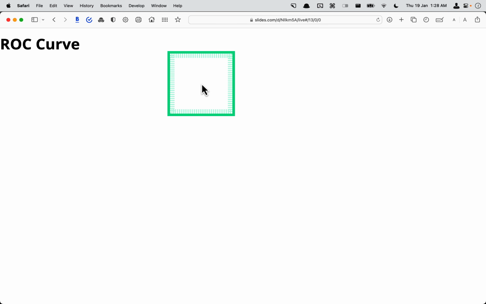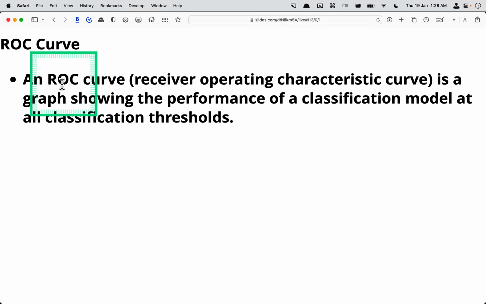Okay, now we'll come to the ROC curve. It's called the receiver operating characteristic curve. It is a graph showing the performance of a classification model at all classification thresholds. So we are going deeper into actual real world application or implementation. So that's why this is a new term, ROC curve.